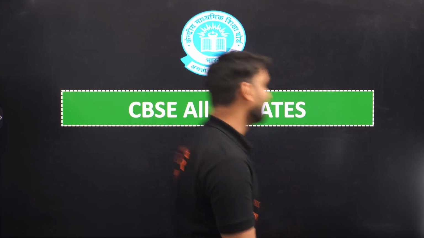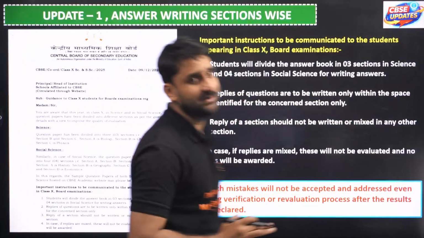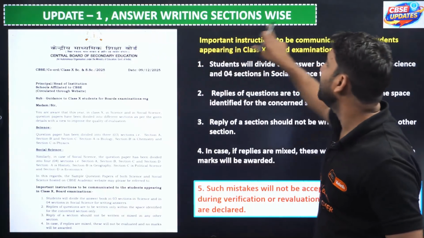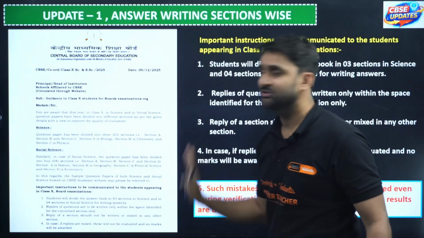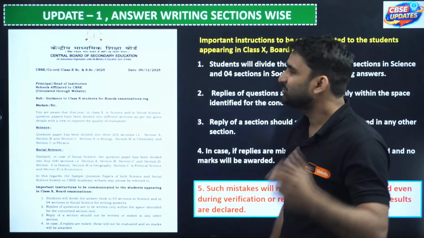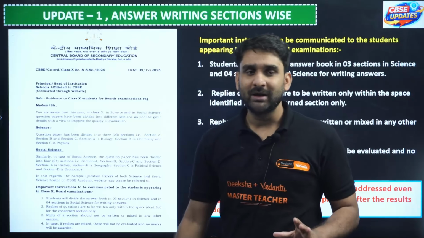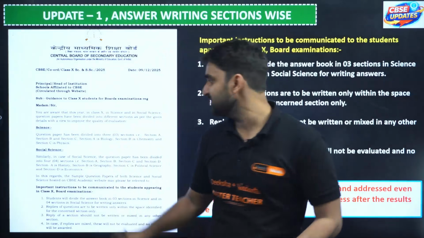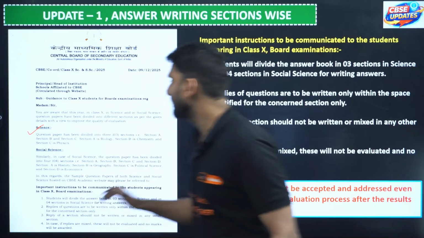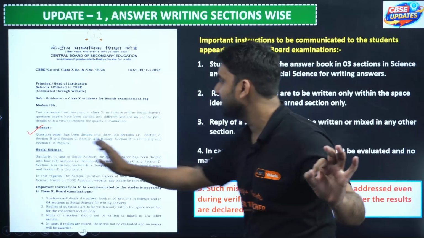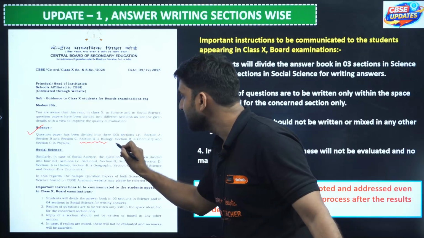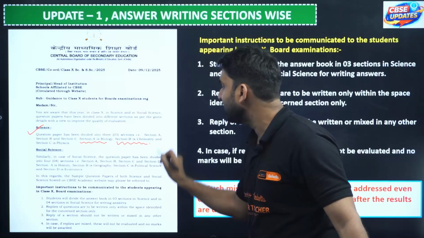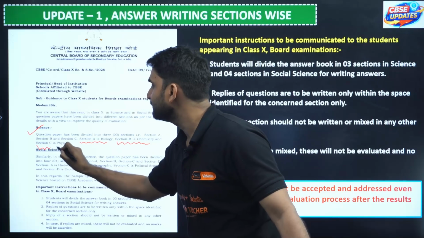So let's begin. The very first update is regarding your answer writing section wise. This is very important, and look, this is the official circular released by CBSE. So what is this rule? In short, let me tell you, my dear, in science there will be 3 sections: section A, section B and section C, right? Section A is biology, section B is chemistry and section C is physics.